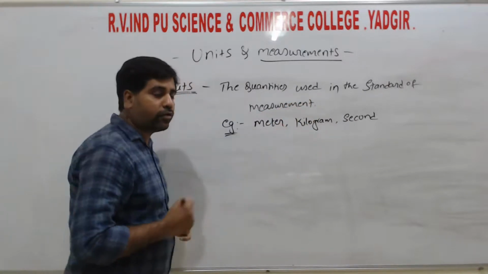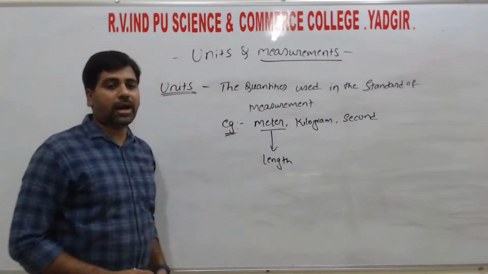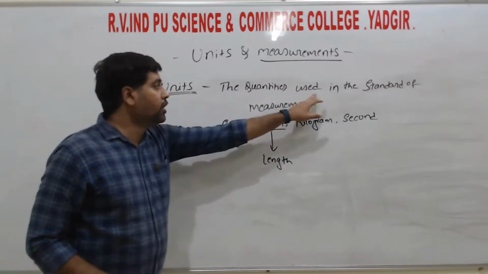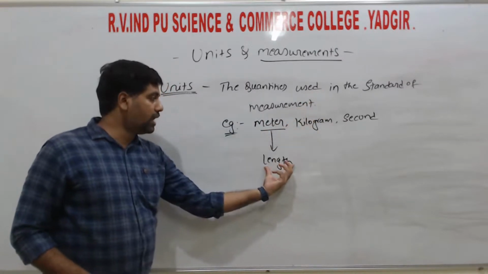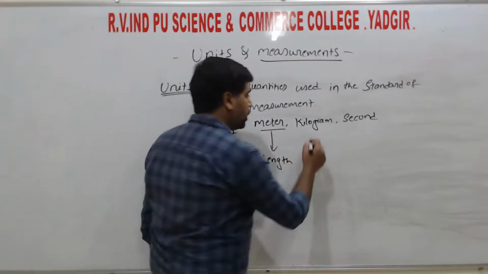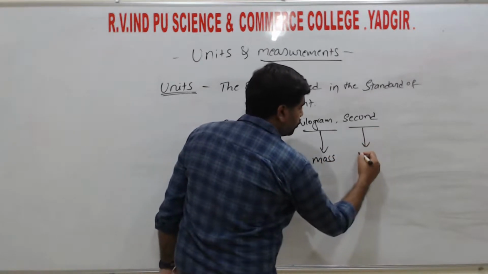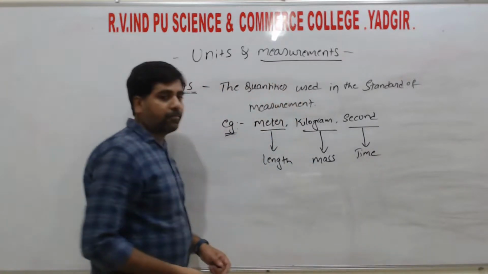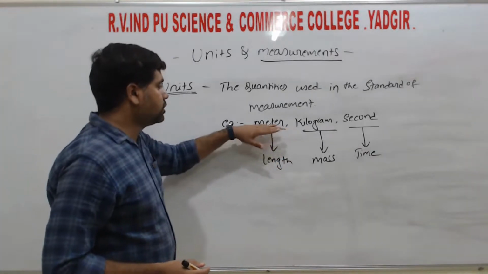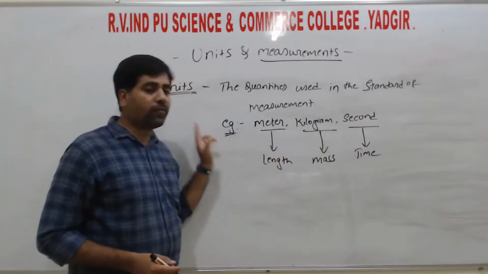Here meter we are going to use for the measurement of length, right? Length is a physical quantity. The meter is also a quantity which is used in the standard of measurement. So for length, we use meter. Similarly, kilogram is used for measuring mass, and second is used for measurement of time, right? So these are all the units. Examples of such units are meter, kilogram, second.